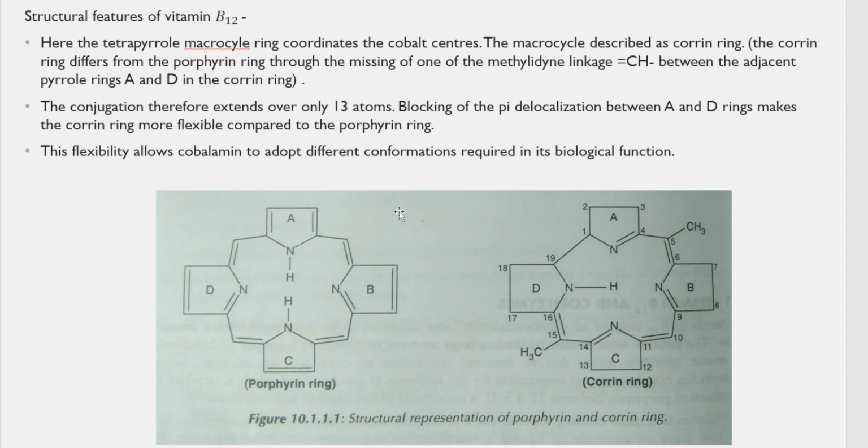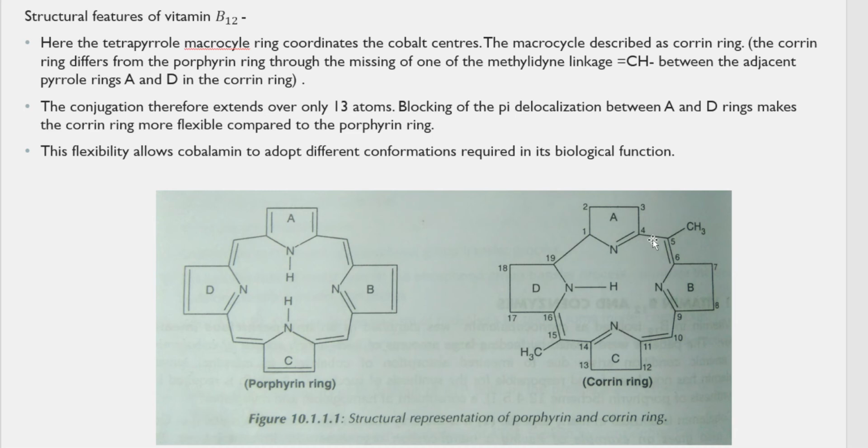Therefore, conjugation is seen when there is alternate single and double bond, like in the case of benzene, correct? Here, because it extends only till 13 atoms, because of the absence of that alternate single and double bond over here, there is a blocking of delocalization.